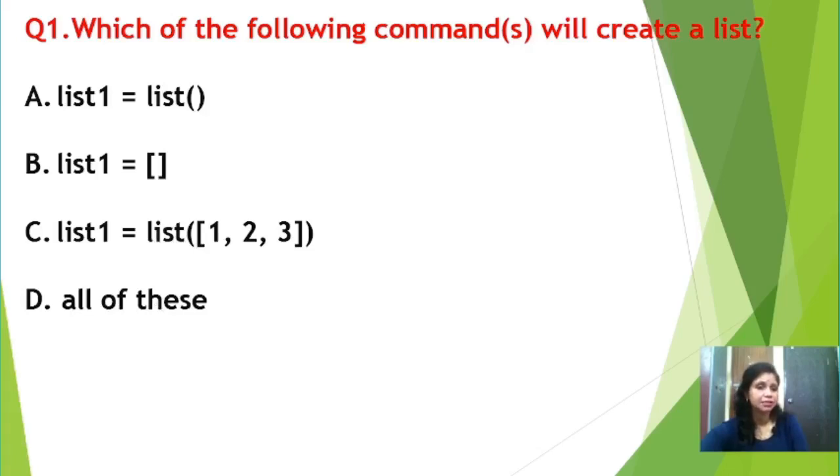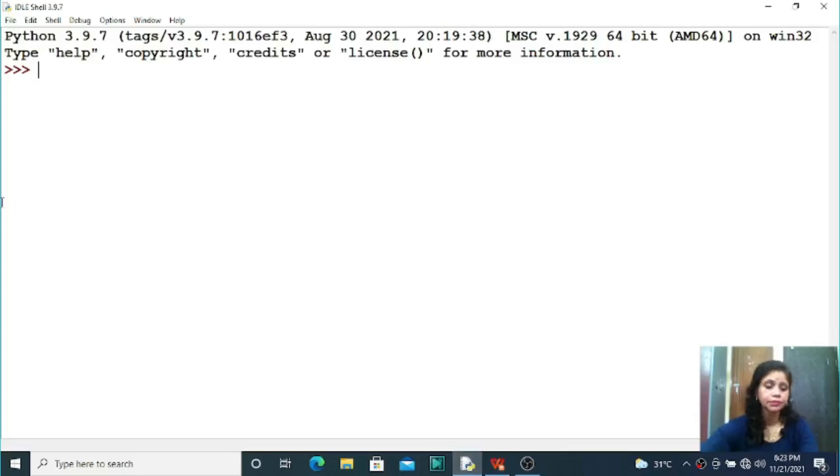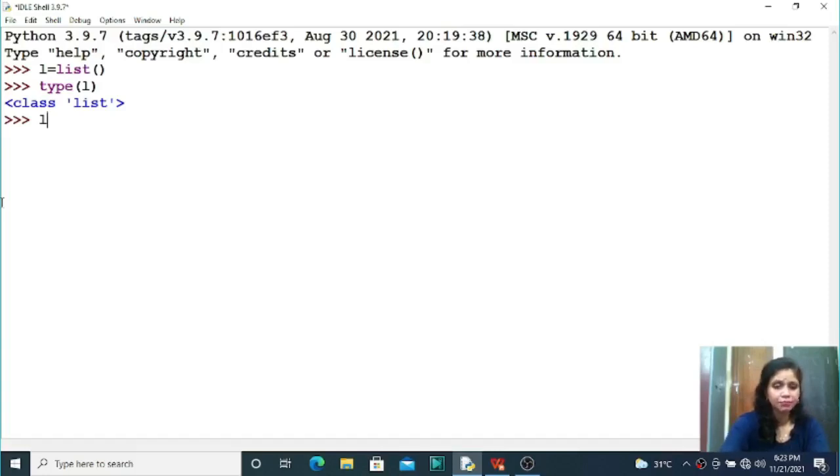Right students, let us discuss the question practically. Now list method, suppose my variable name equal to L equal to list, only list method. So in this way you can create a blank list. Now the list variable name is L. So when you want to display that type of L, so here it is one list variable. Is not it students? See, this one is one list variable. So list method is used to declare one list variable. But now that L is what type of list variable? That one is one blank list, right? So option A says you can create one list variable by using the list method. So this one is correct.